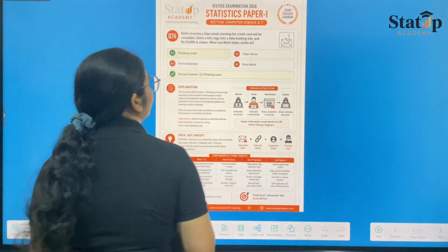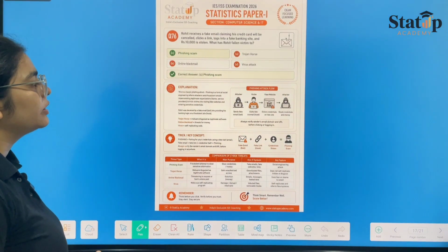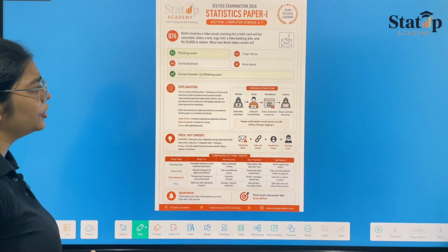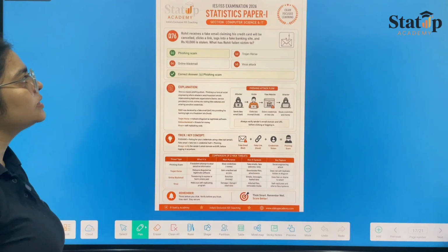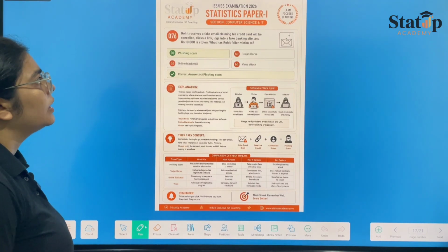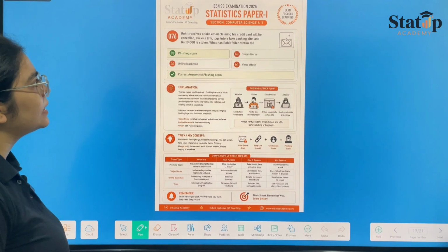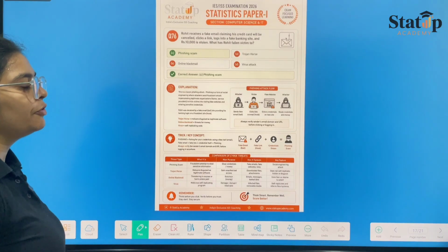Now, there is a statement, and we have to determine which type of scam has been done here. Rohit receives a fake email claiming his credit card will be cancelled. Clicks a link, logs into a fake banking site, and rupees 10,000 is stolen. What has Rohit fallen victim to? Now, phishing scam.